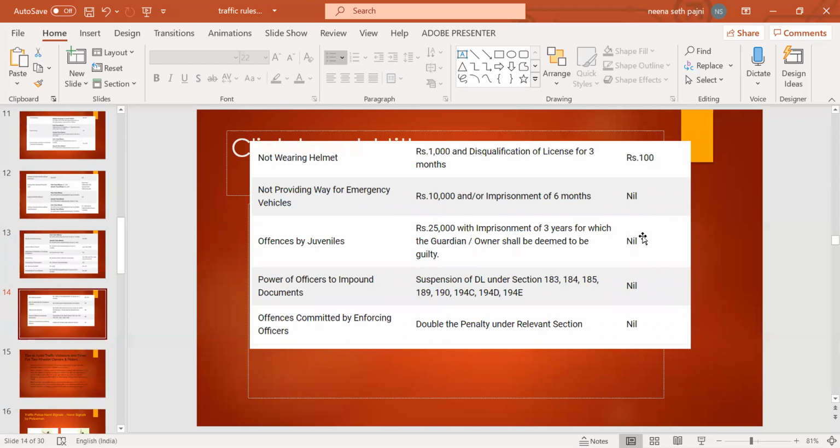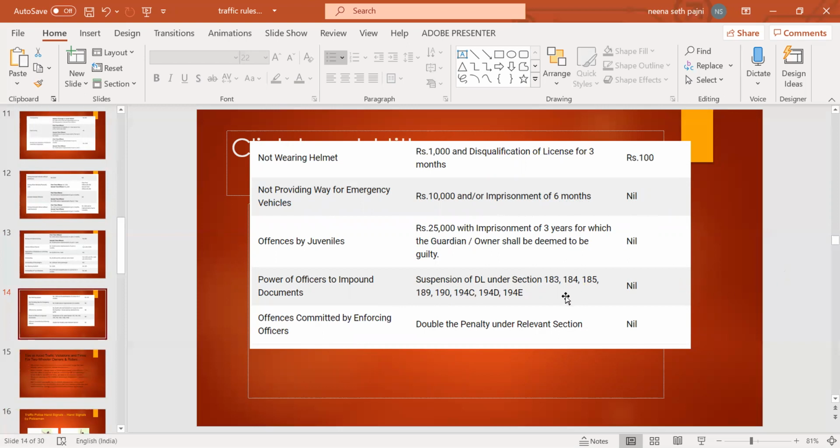Not wearing a helmet, as I already told you. Not providing way for emergency vehicles: there was no fine. Now it is a 10,000 fine and/or imprisonment of 6 months. Offenses by juveniles: there was no fine. Now there is a fine of 25,000 with imprisonment of 3 years, for which the guardian or owner shall be deemed to be guilty.